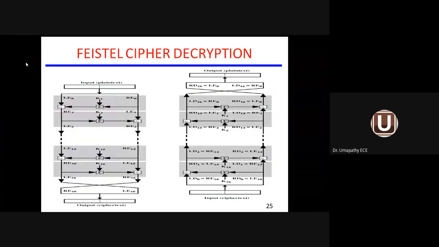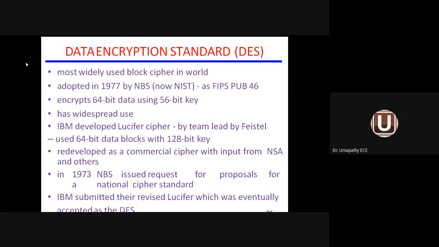So we are discussing about the Feistel cipher decryption technology because only this structure has been followed in the block cipher. I was telling under unit number 2, we are discussing about two important topics. One is block cipher, another one is public key cryptography, which is called PKC. Now we'll go to this DES algorithm, most widely used block cipher. So remember, under block cipher, this DES algorithm comes. So DES algorithm is the most widely used block cipher in the world.